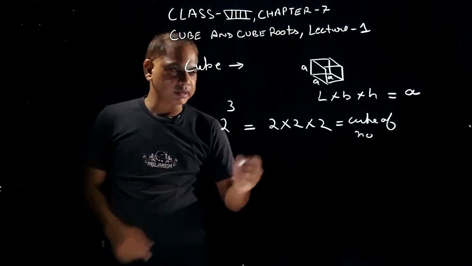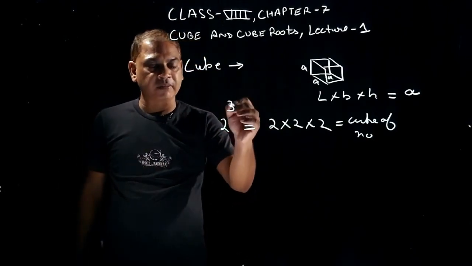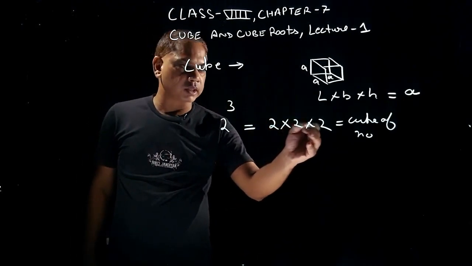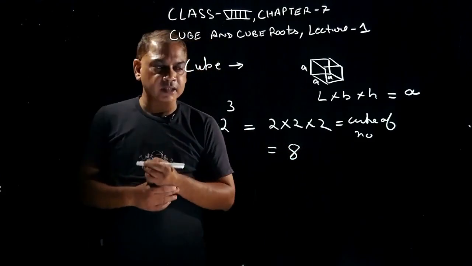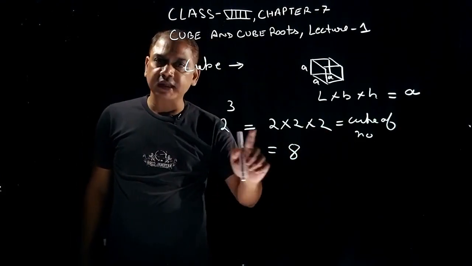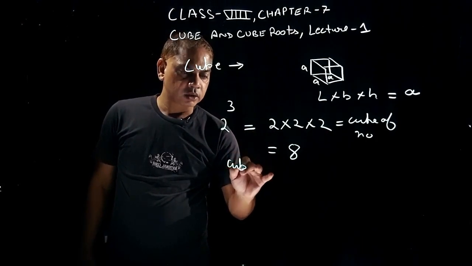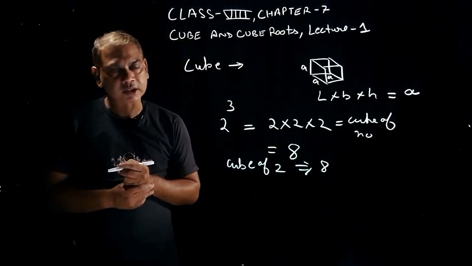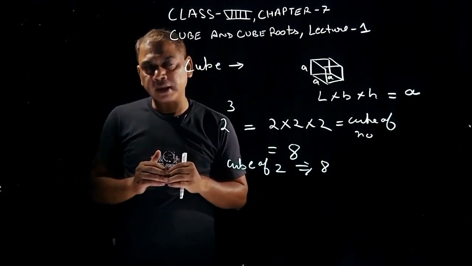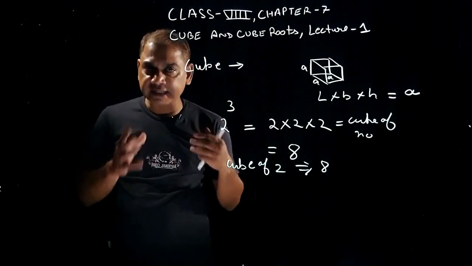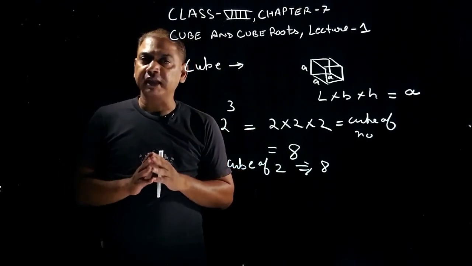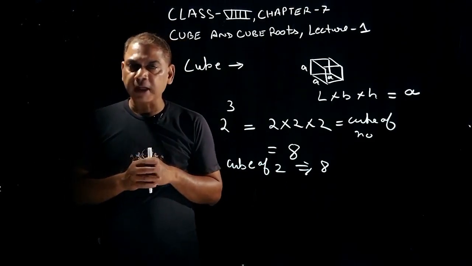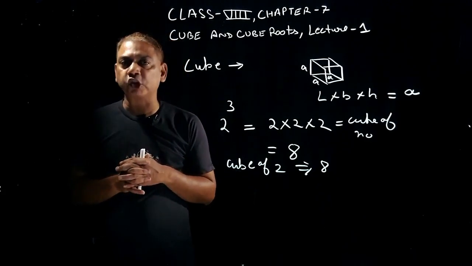Okay students, in this case हमने 2 example लिया है. 2 to the power 3, if I multiply 2 by itself 3 times, 2 twos are 4, 4 twos are 8, so my answer is 8. So cube of 2 is 8. Clear students? So any natural number, any integer in fact, raised to the power 3 is known as a cube. If you simplify it, you will get your answer as a cube of that number.